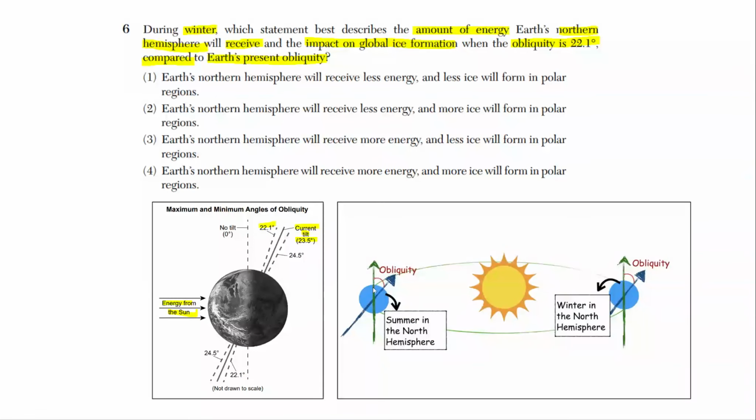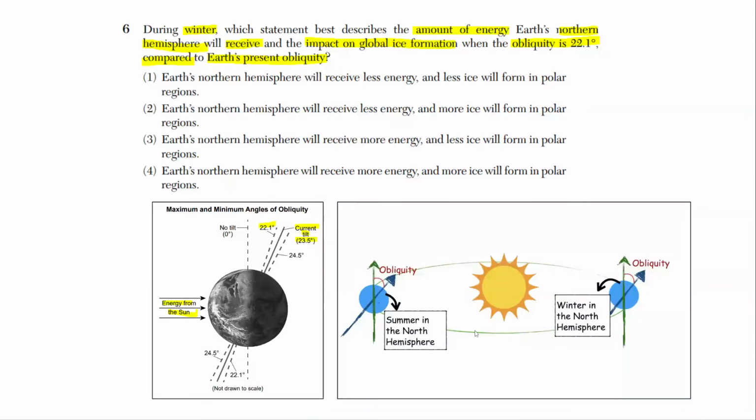So the Earth revolves around the sun in an orbit, and it also has a tilt. And from the text we know that this tilt can change in a cycle over a period of time. Sometimes it's at a minimum value, which is 22.1 degrees, and sometimes it's at a maximum value, 24.5 degrees. But right now it's kind of in the middle, 23.5 degrees.